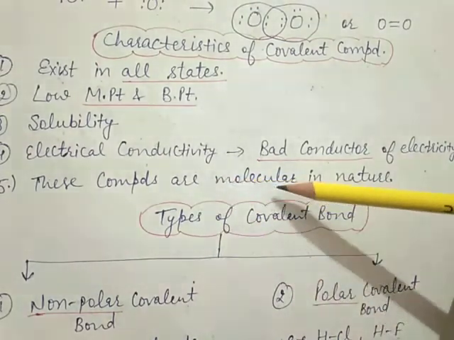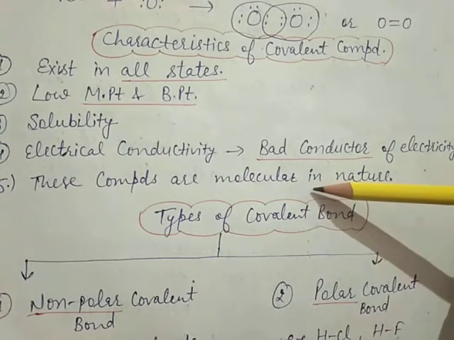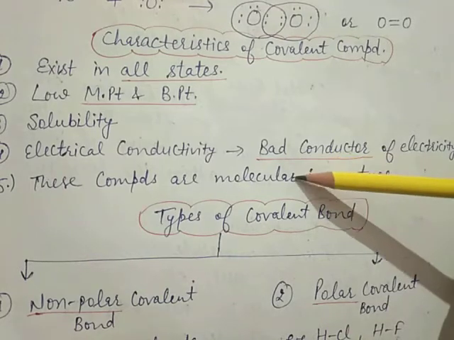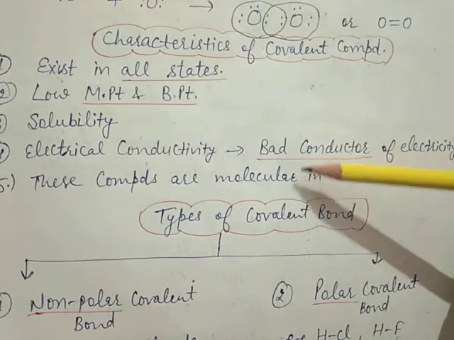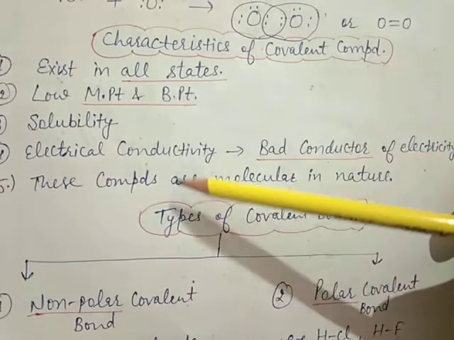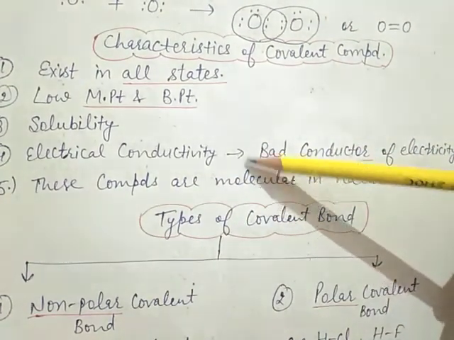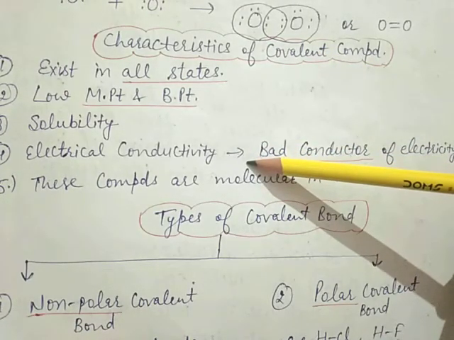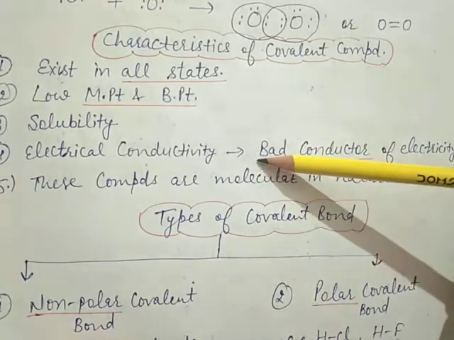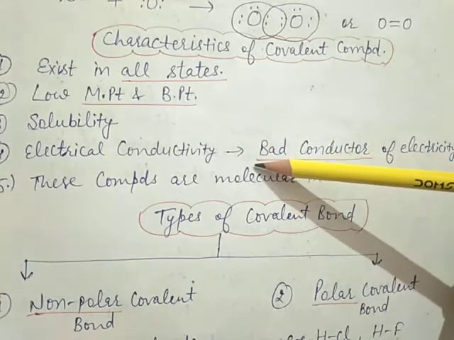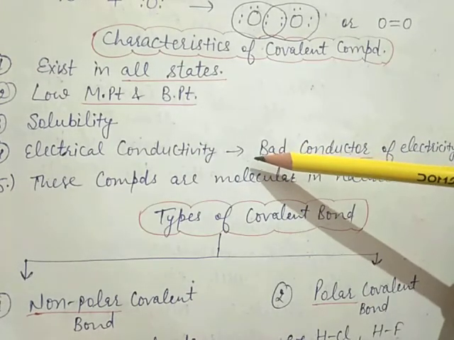Now next is these compounds are molecular in nature because their reactions are molecular and proceed at slower rate. Now next point, you can say that covalent compounds are directional in nature. Means covalent bond is formed localized in between the nuclei of atoms, which are directional in nature.